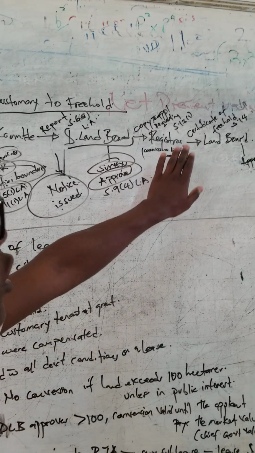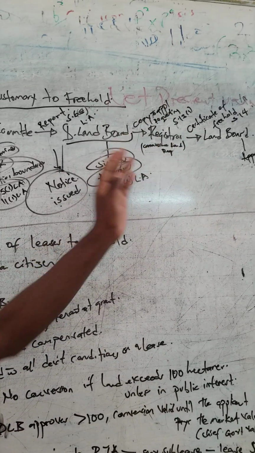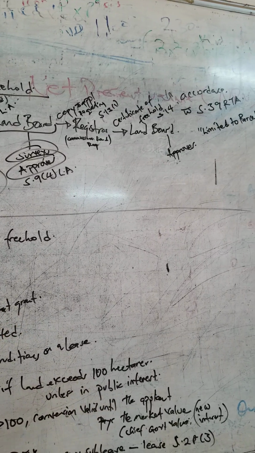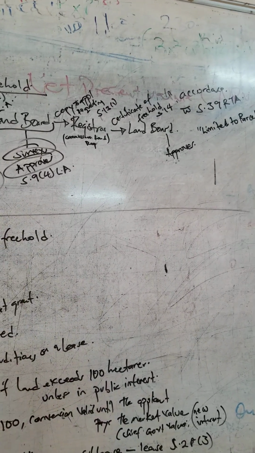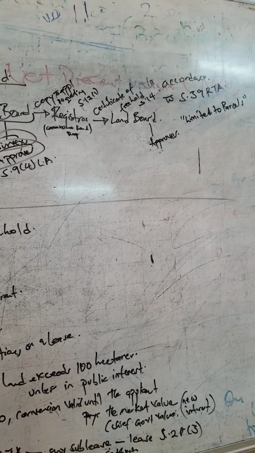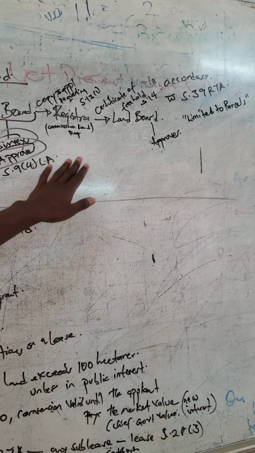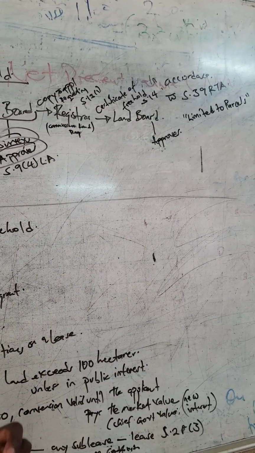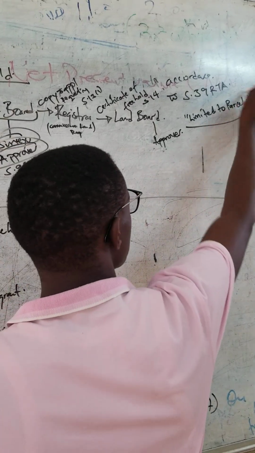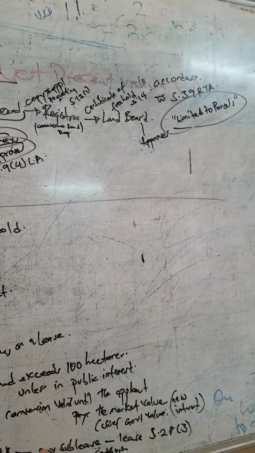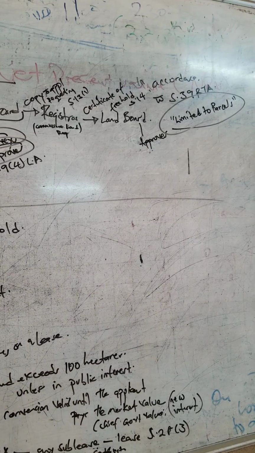So the registrar issues a certificate of freehold following section 14 of the Land Act. The certificate of freehold is issued in accordance with section 39 of the RTA, which is the Registration of Titles Act. Now the registrar puts "limited to parcels" on the certificate. What does that mean?